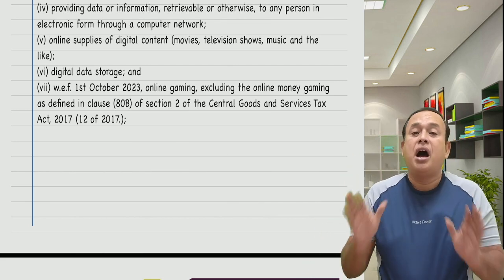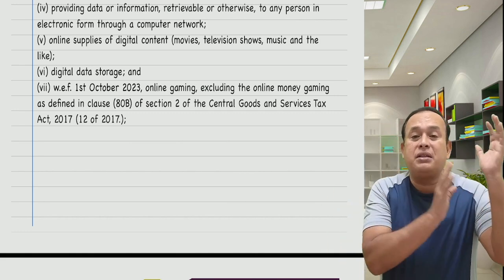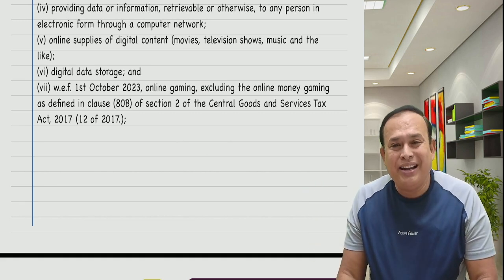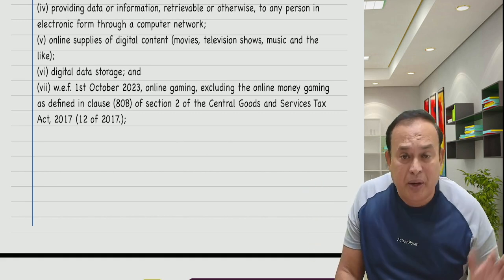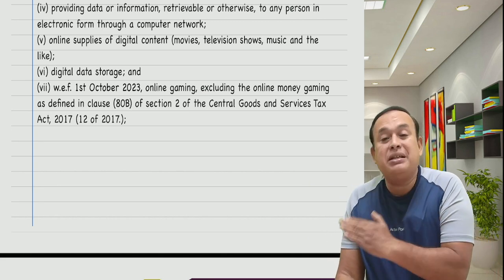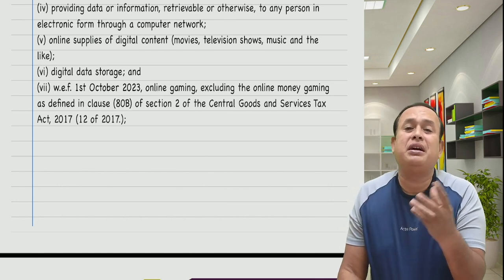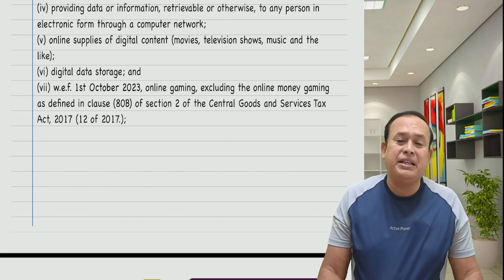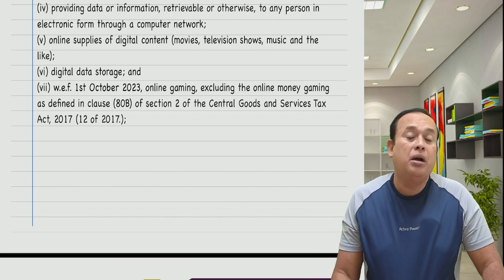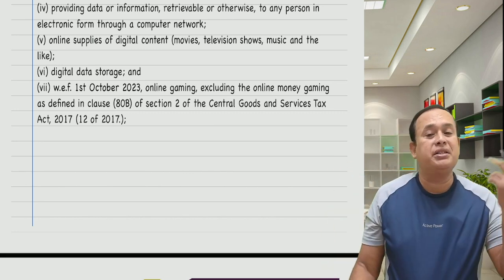In that case, online money gaming is different from OIDAR supply. OIDAR means online information database access and retrieval services, which is different from online money gaming. Online money gaming has a separate definition, and we are also aware that it is not possible without the internet or digital network. So in the given case, OIDAR includes online gaming but does not include online money gaming. Online money gaming is different, OIDAR is different.